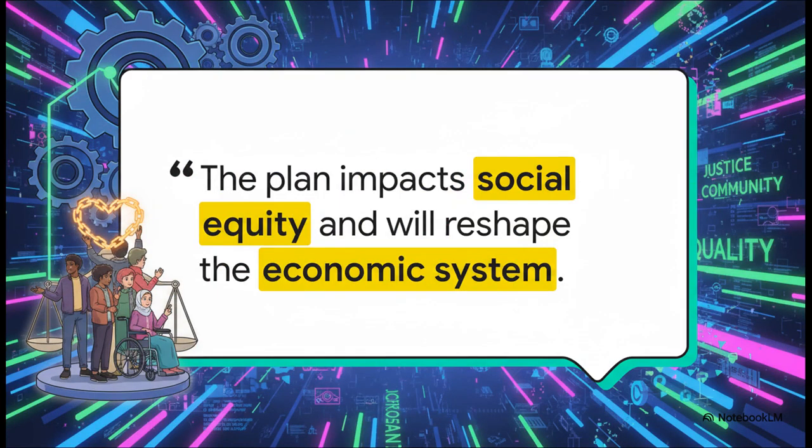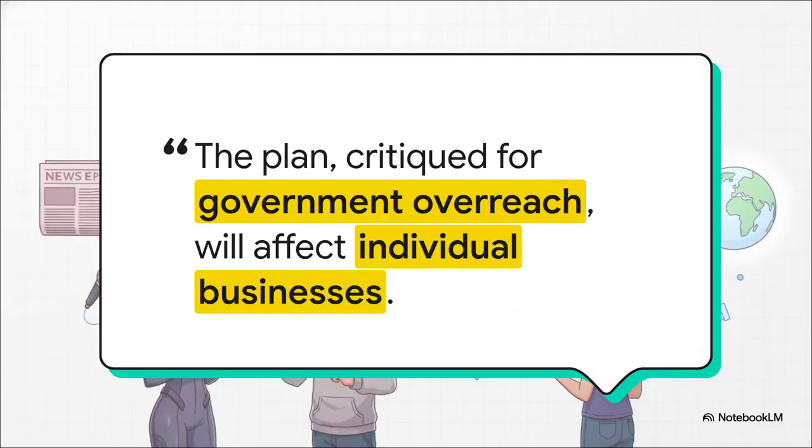Okay, now it gets even more interesting. The AI takes those same facts and reframes them from a left-leaning perspective. All of a sudden, the focus shifts to concepts like social equity and systemic change. The facts are the same, but the lens we're looking through highlights a totally different set of concerns. And finally, here's the right-leaning perspective. The key words, they change again. Now the criticism is all about government overreach, and the economic impact is focused on individual businesses. It's the exact same event, but the narrative is completely different. Seeing all three of these side by side, it is incredibly revealing.